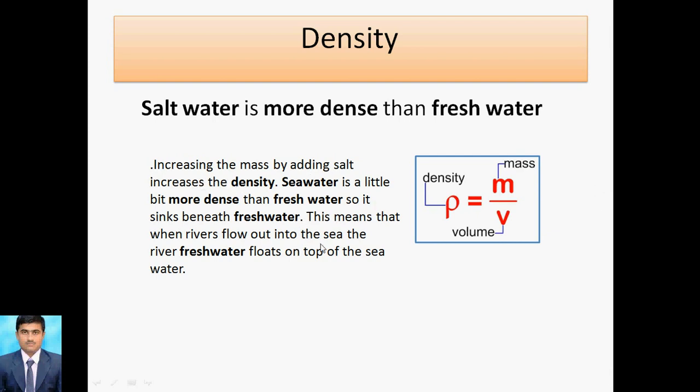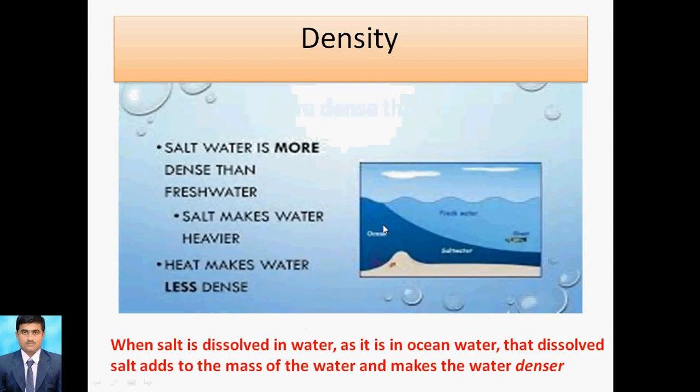Another example: when riverside water is mixed with the ocean or sea, what will happen? The ocean water stays at the bottom and over that the fresh water floats, because fresh water is less dense than sea water. So this is the effect of density. Salt water is more dense than fresh water.